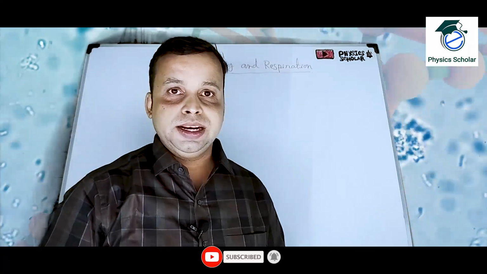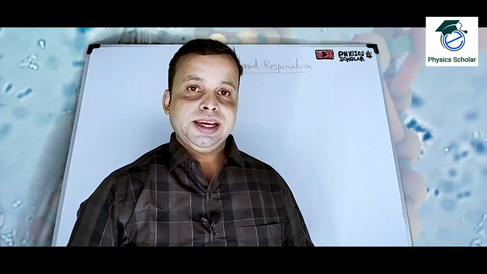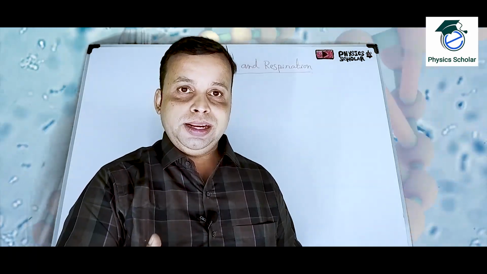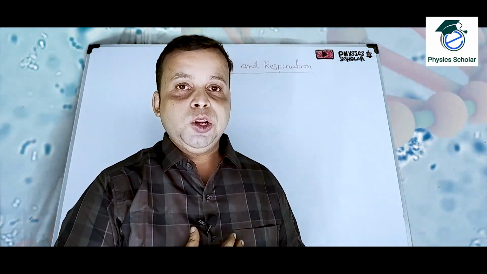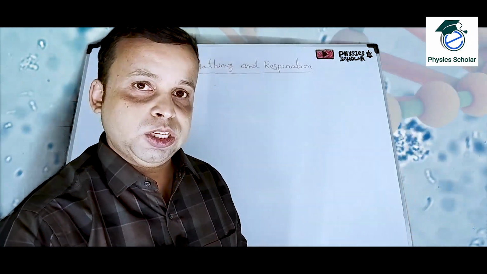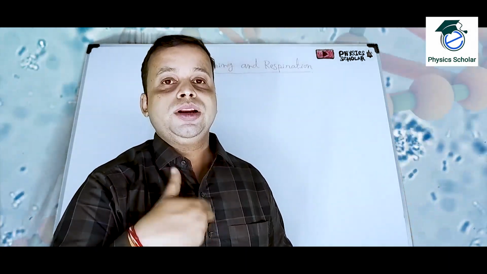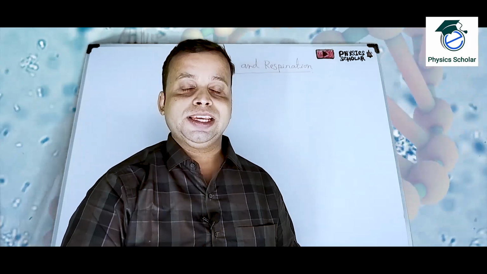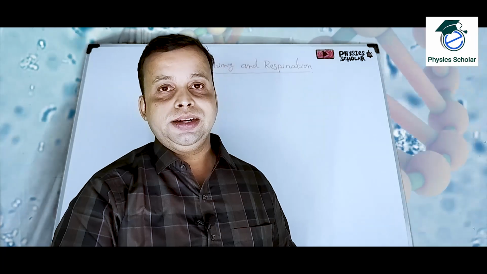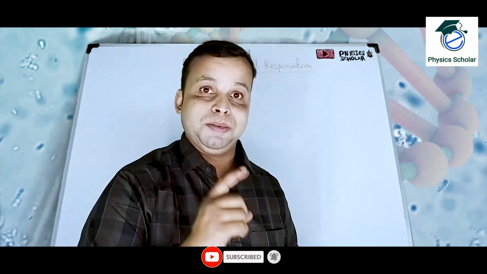Before we start the chapter, let us clear the concept: what are breathing and respiration, and why are they required? Through breathing, our body is taking in oxygen. The purification of blood is done in our lungs. We have one pair of lungs. Purification of blood means removing the carbon dioxide from it, which comes from our body in the process of expiration. And when we inspire the air, the blood takes the oxygen, and that oxygen is supplied to all the cells in our body. So that is the main purpose of breathing.